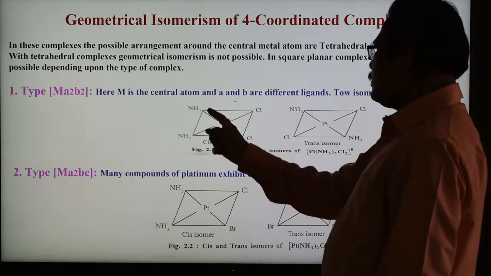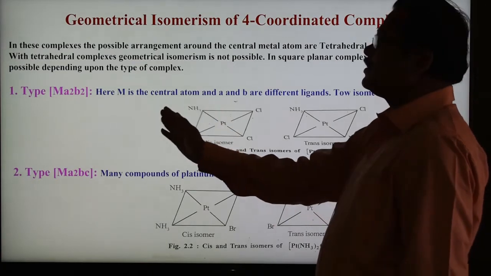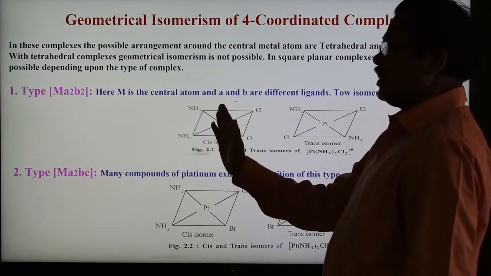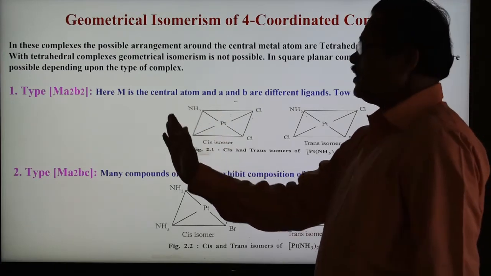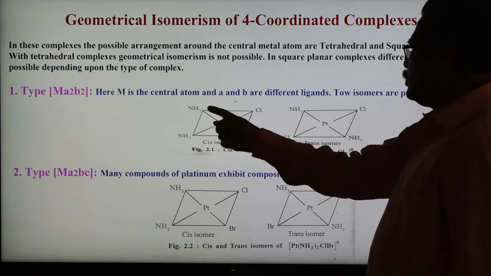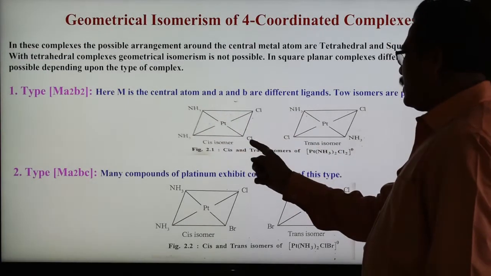This is the cis isomer because similar groups are present on one side, for example NH3, NH3. When the similar groups or atoms are present on one side, it is known as cis isomer. Now in the second, the positions have been changed. Ammonia comes here and Cl comes here.